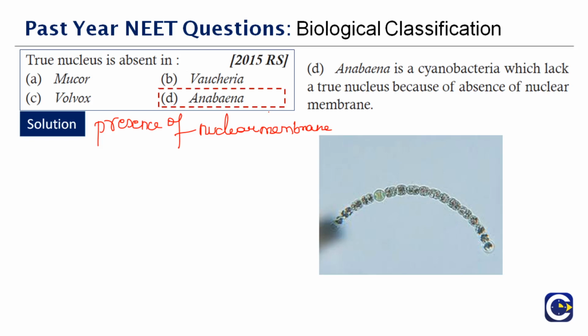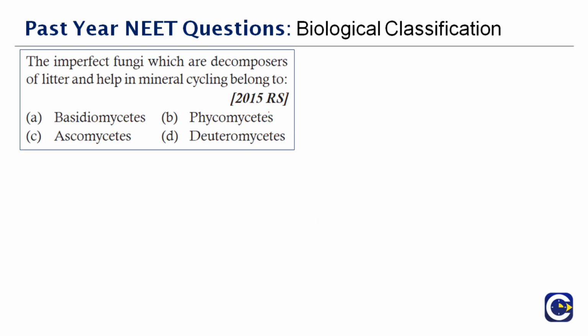Moving on to the next question: the imperfect fungi which are decomposers of litter and help in mineral cycling belong to dash. As I already said, when we talk about fungi, you have advantages and disadvantages.